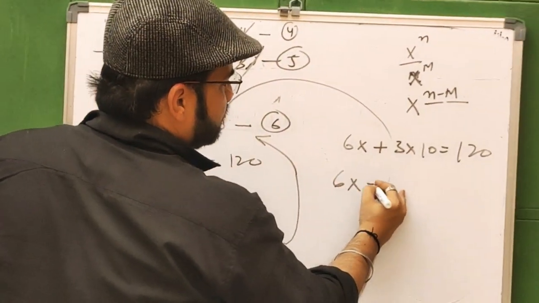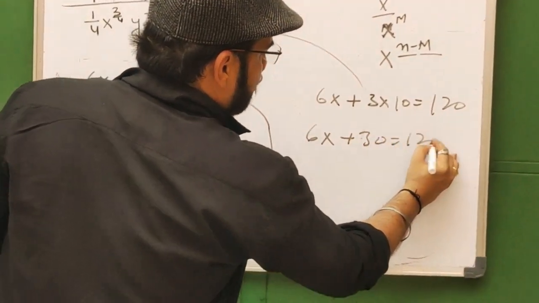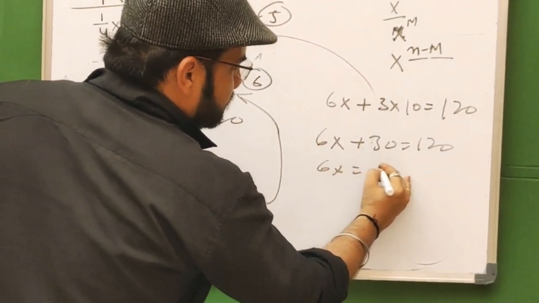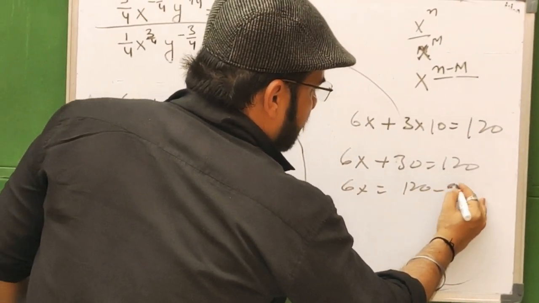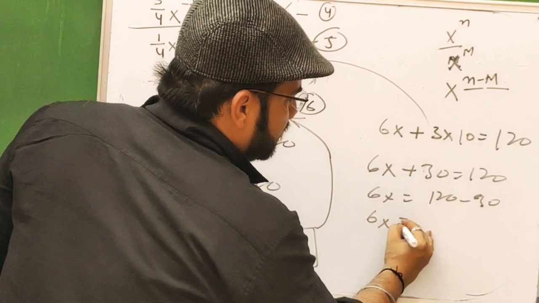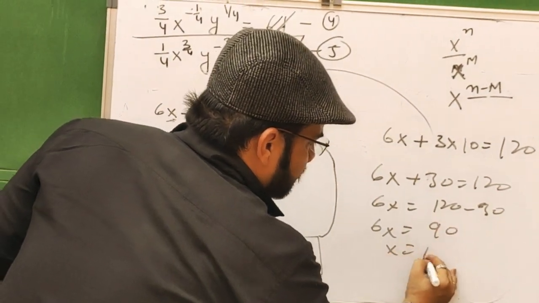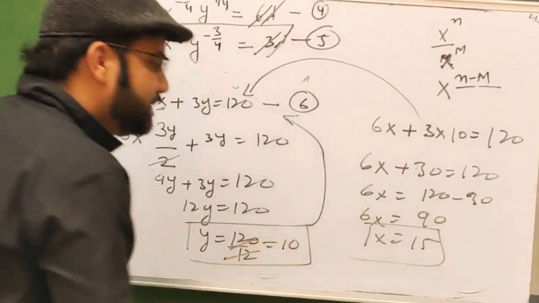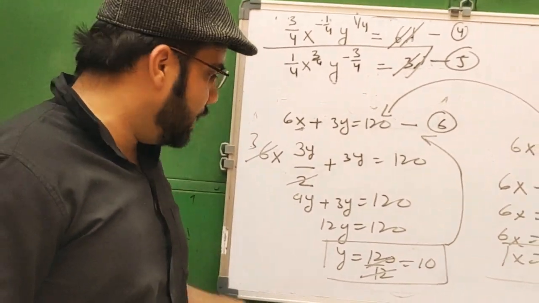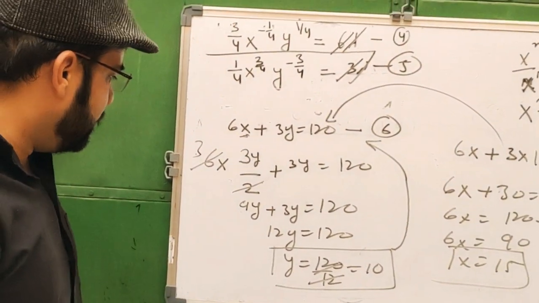So 6x plus 30 equal to 120. 6x is equal to 120 minus 30. Then 6x equal to 90. X equal to 15.